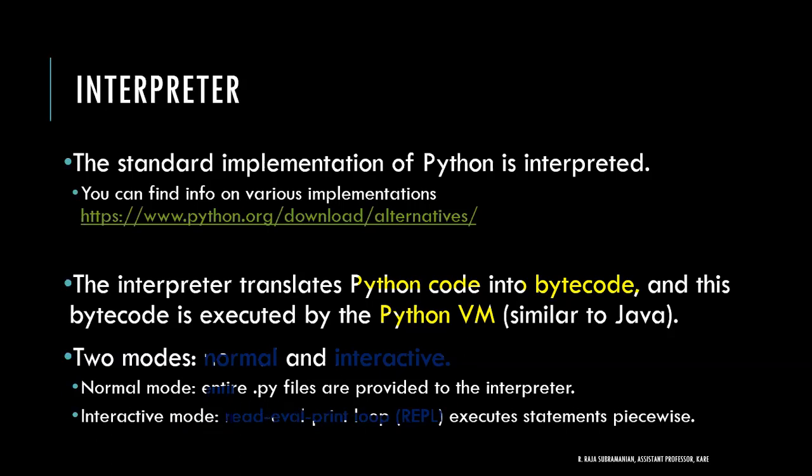I do not wait if I have 10 lines of code. I don't want my compiler to be patient and see all the 10 lines and then start its execution. Each time I complete a line, I can make it execute and give me the result. Right? That is actually called interactive mode, line by line execution as we call it. Once my line gets terminated, it will be executed. So interactive mode is also available in Python.